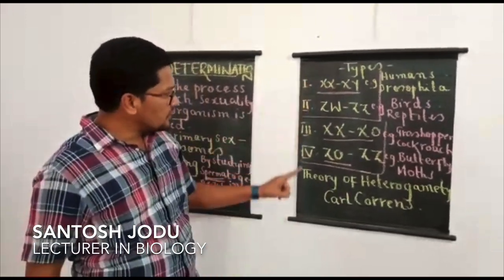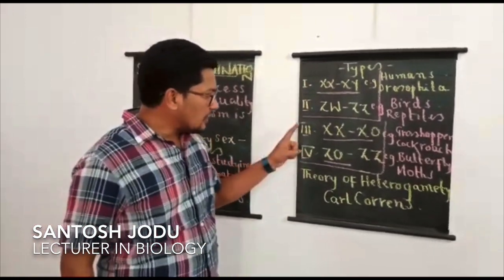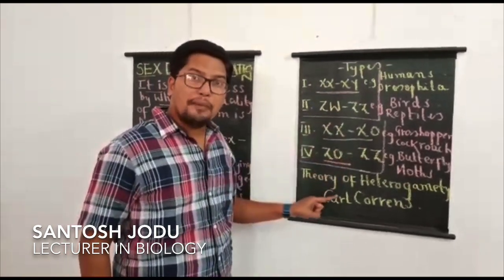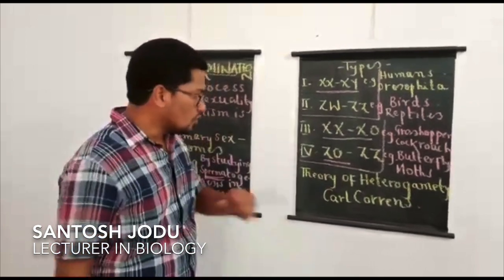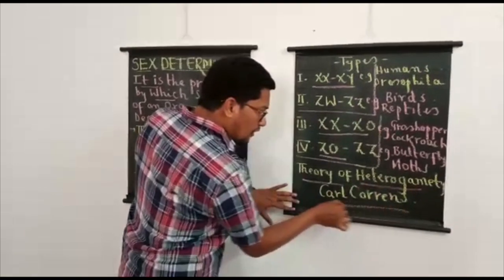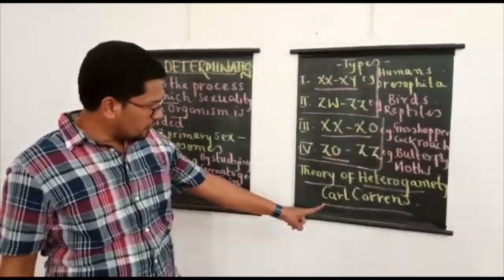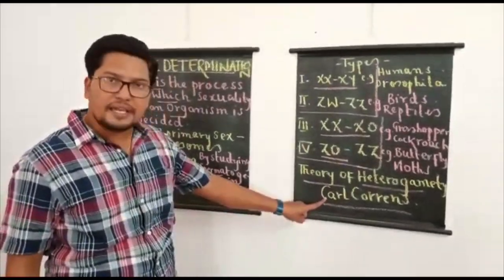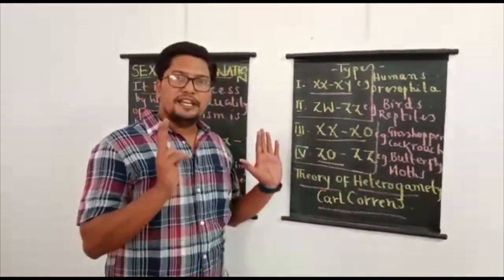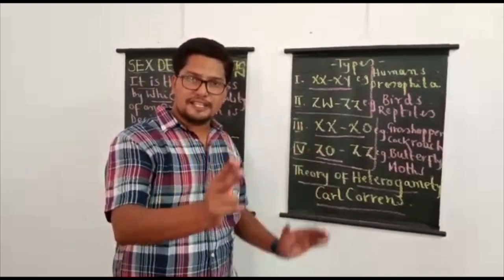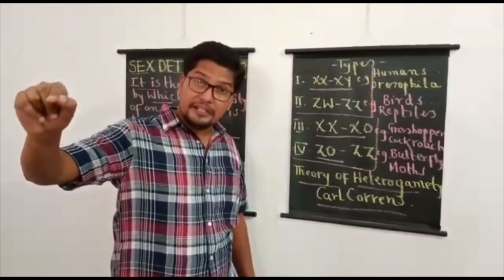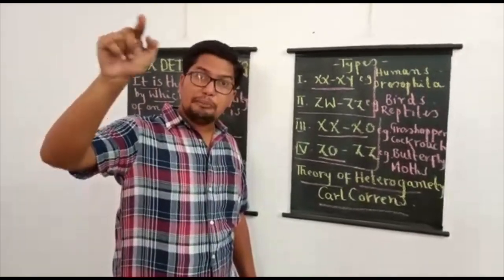One more thing students should remember. The sex of the offspring is decided by the heterogametic sex of the species. We call this a theory, the theory of heterogamety. The theory of heterogamety was given by Karl Correns. What does this theory tell us? The theory of heterogamety explains that the sex of the offspring is determined by the heterogametic parent.